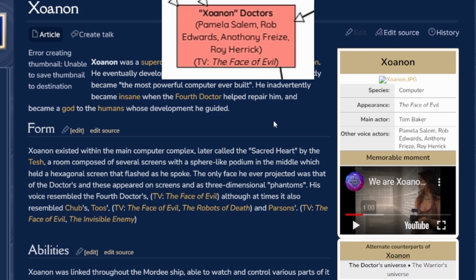But basically, Xoanon was a computer that the Doctor, in an unseen adventure, kind of messed up, and as you could see, it became insane when the Fourth Doctor started repairing him. Okay, I guess that's those.